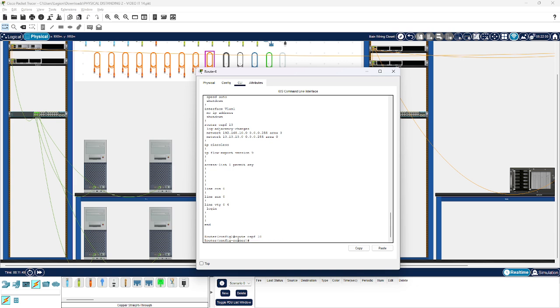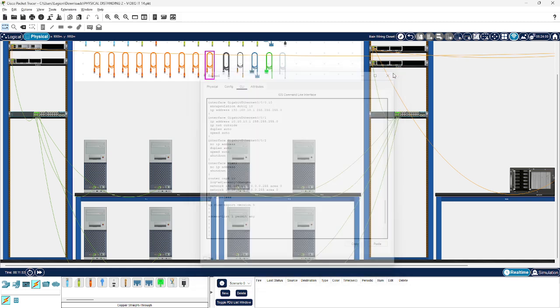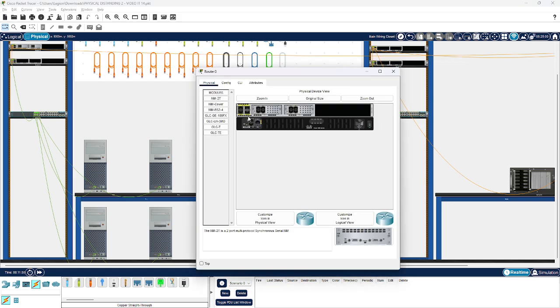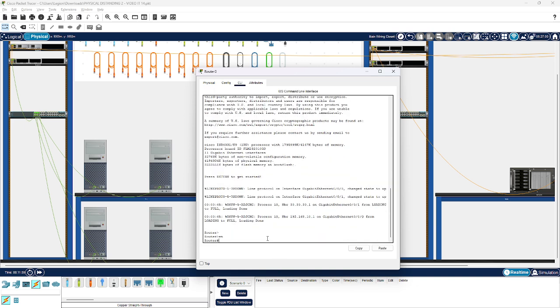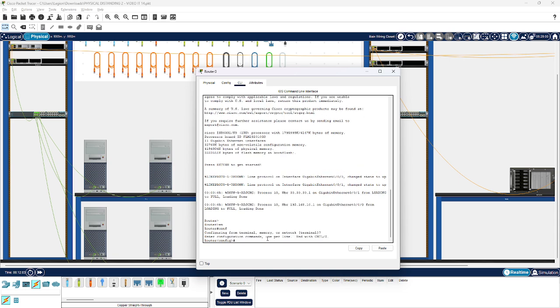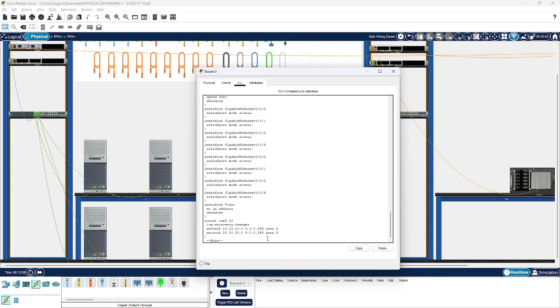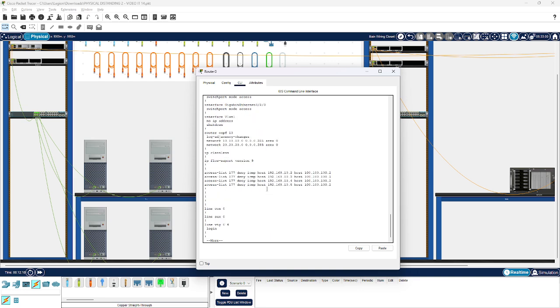After we made the OSPF, we just go next to the next router here. In here also I have made the IP address and also the routing OSPF.